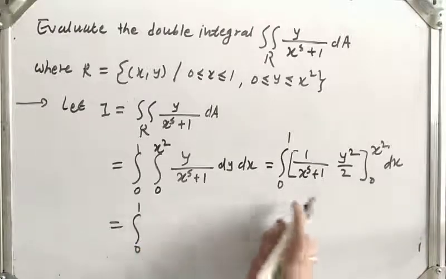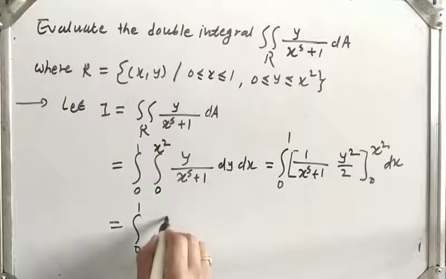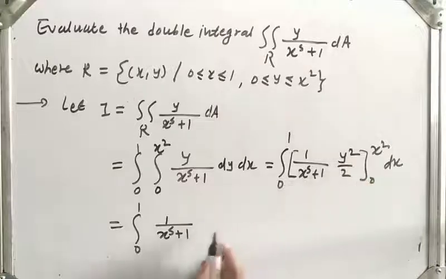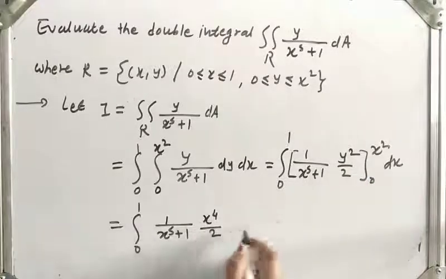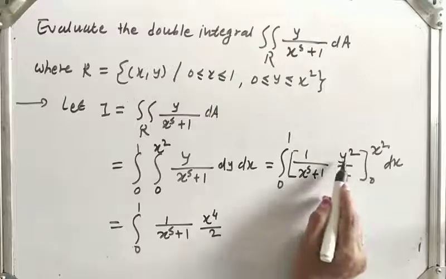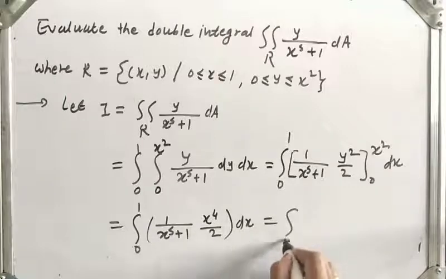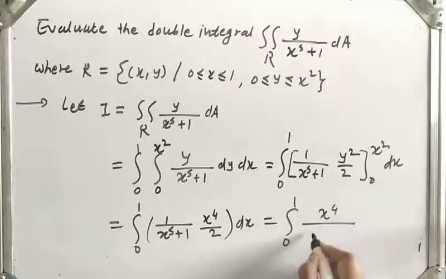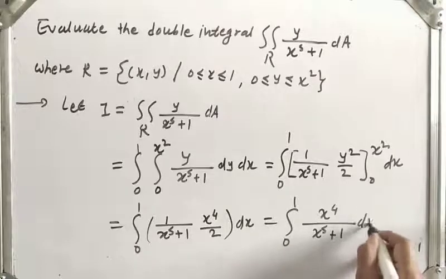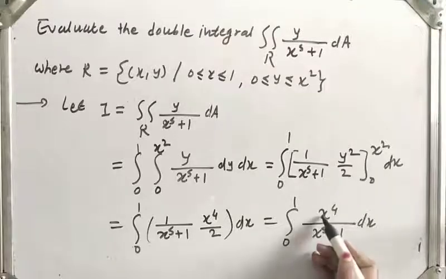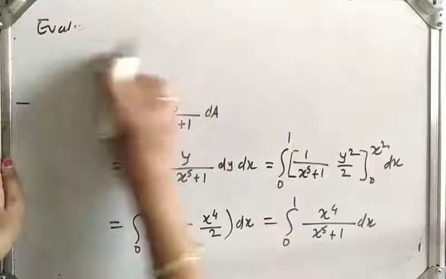Integration 0 to 1. So 1 upon x raised to 5 plus 1 as it is. Put x square in place of y, that will be x raised to 4 upon 2, and while putting 0 in place of y we will get 0. So this into dx, that is we get integration of 0 to 1 x raised to 4 upon x raised to 5 plus 1 dx. Now you can see that the derivative of x raised to 5 plus 1 is 5 into x raised to 4. Here is x raised to 4 already, so we can adjust it. So in the next step, let us adjust.